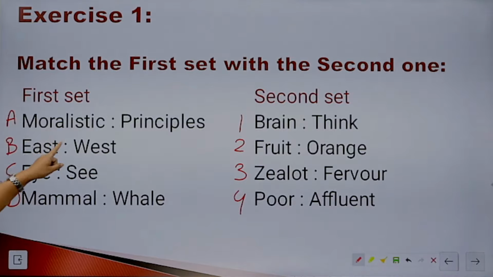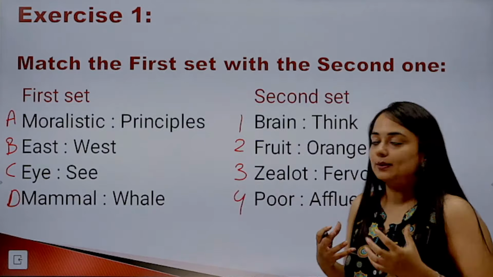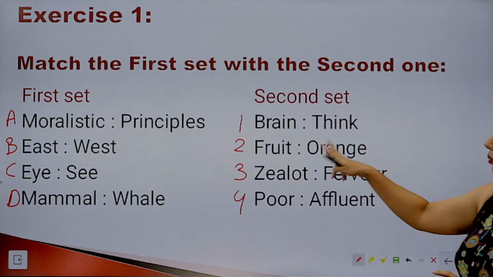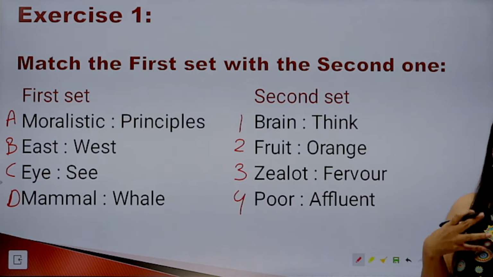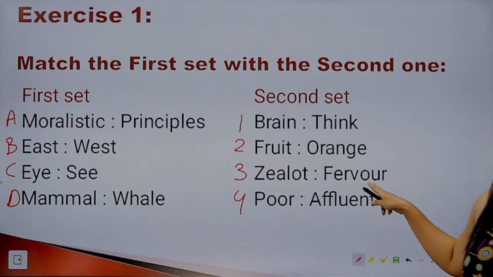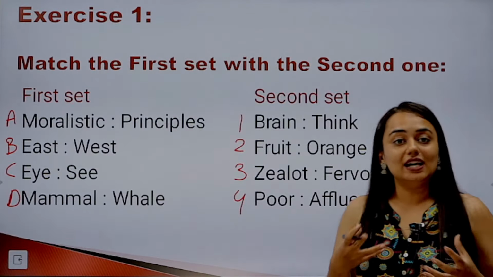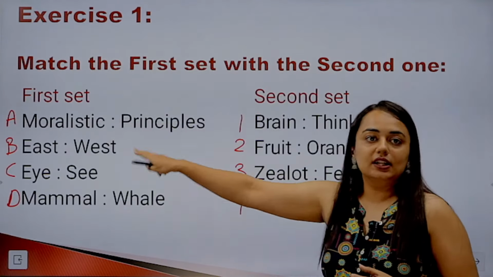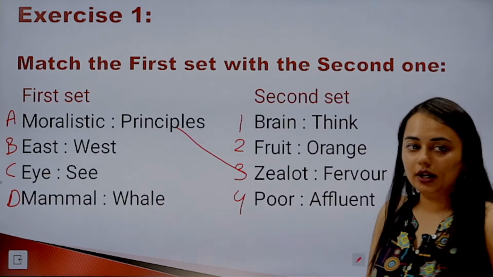First one is moralistic is to principle. So a person who is moralistic, he is known for his principles, right? So what can be the similar kind of relationship here? Brain and think, fruit and orange, zealot and fervor. So zealot is a fanatic who's fanatic about his religion or anything like that. So this is a similar kind of relationship. A person for whom we use the adjective zealot is known for his fervor, just as a person who is moralistic is known for his principles. So we can say this one matches with this one, right?